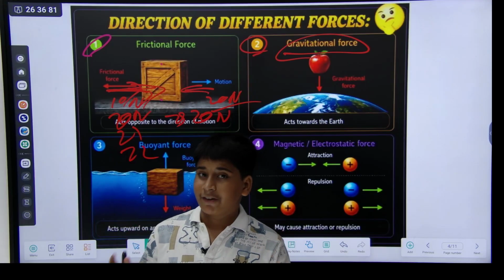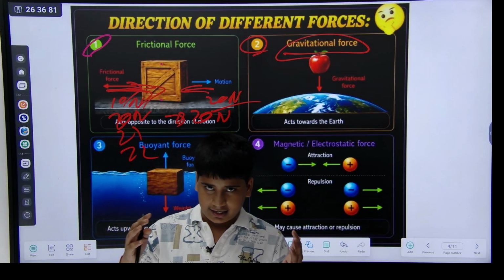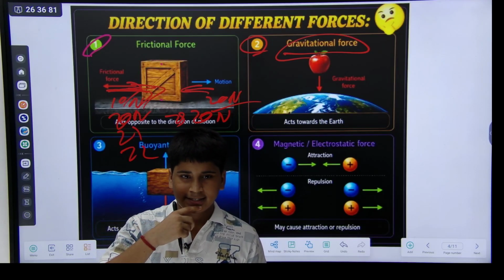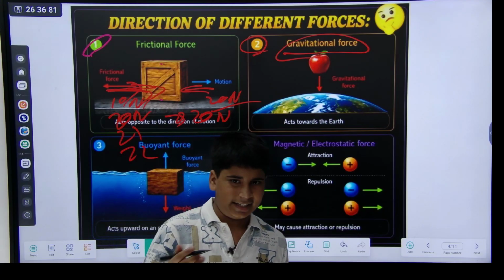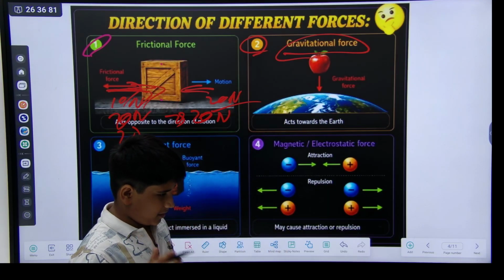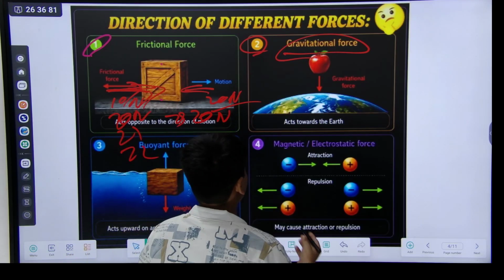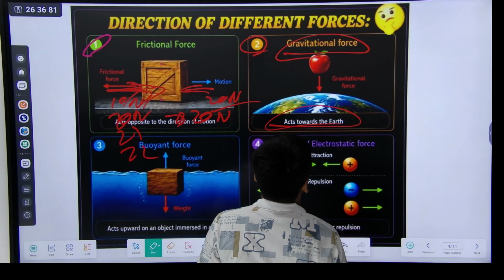Because the gravity of the earth pulls you down, towards the earth.